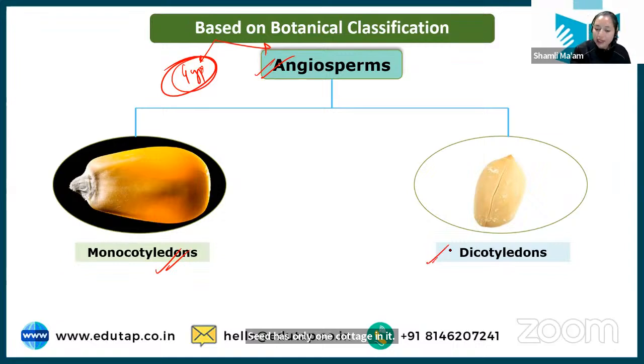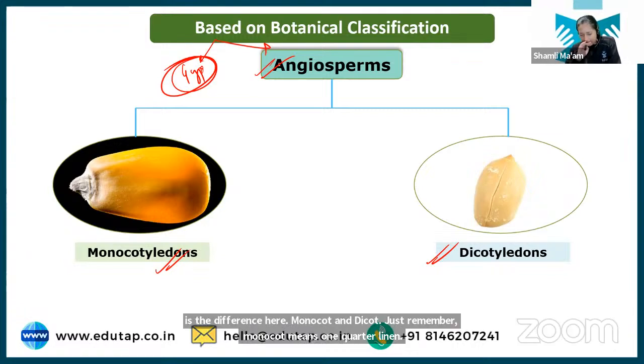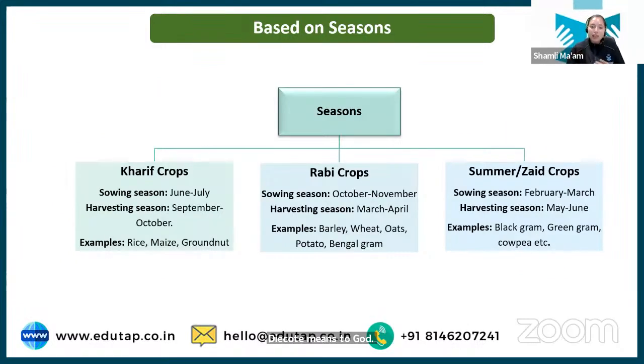And if you are able to break the seed into two equal halves, that is dicotyledon. This crop seed has two cotyledons in it. That is the difference here. Monocot and dicot: just remember, monocot means one cotyledon, dicot means two cotyledons. Okay?